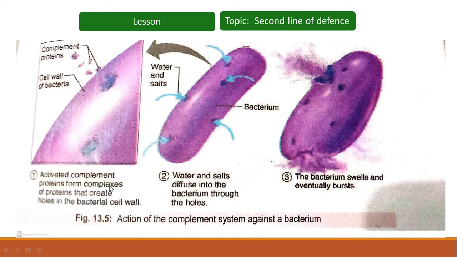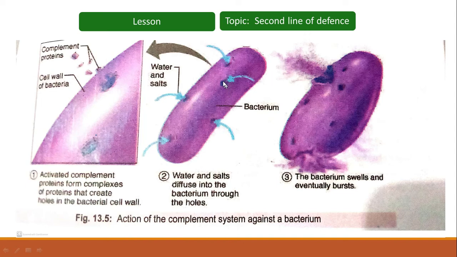Here you can see activated complement proteins form complexes of proteins that create holes in the bacterial cell wall. Once a complement protein is activated, it will activate the next complement protein, the next, and so forth. Finally, those complement proteins pinch holes in the wall of the microbe, and through those holes certain apoptotic proteases can move inwards and cause destruction of the microbe.